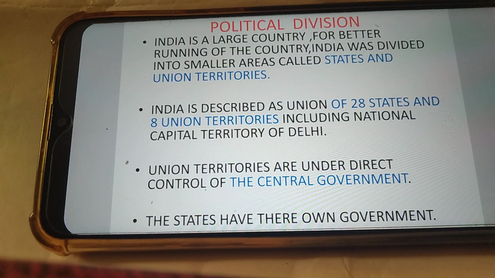The political division. India is a large country. For better running of the country, India was divided into smaller areas called state and union territory. India is described as union of 28 states and 8 union territories, including National Capital Territory of Delhi. Union territories are under direct control of central government. States have their own government.